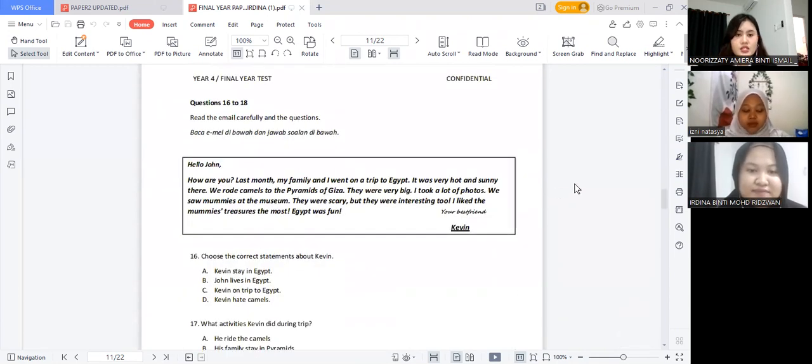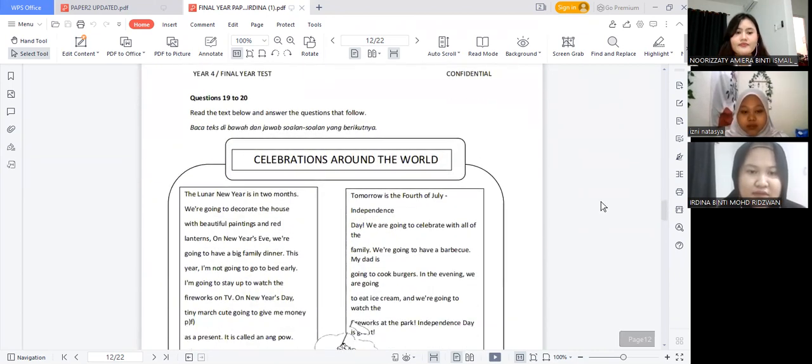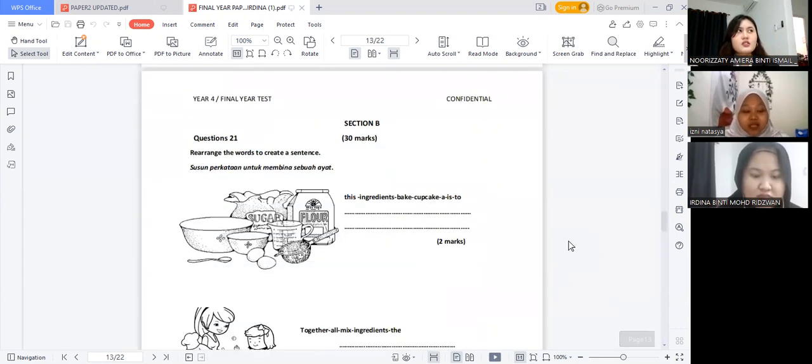Now we are moving on to questions 16 to 18, where the students are going to read the email carefully and answer or circle the question. This is Teacher Izni. All right, thank you, Teacher Izzati. So moving on to questions 19 to 20, the students need to read the text below and answer all the questions that follow. All right, moving on to section B, which is question 21.